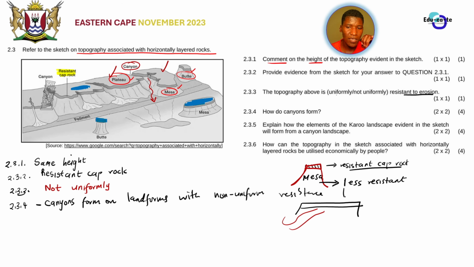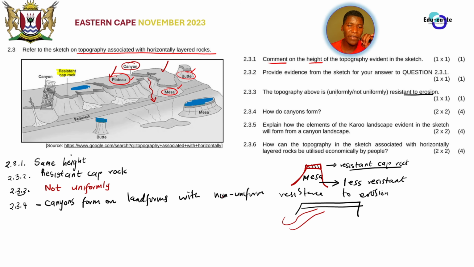So this means that the canyon landscapes form on rocks whose resistances are not the same. We just discussed this in 2.3.3, saying that the topography does not have uniform resistance. Some rock layers are easy to erode, the other ones are not easy to erode. So that is where canyons form.